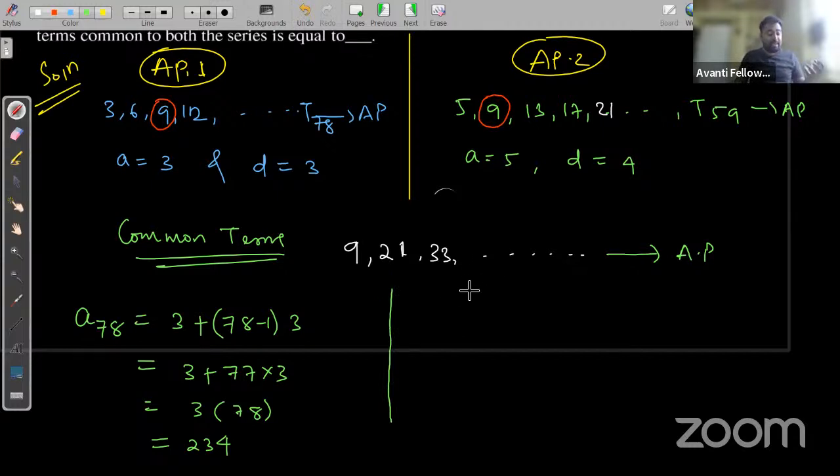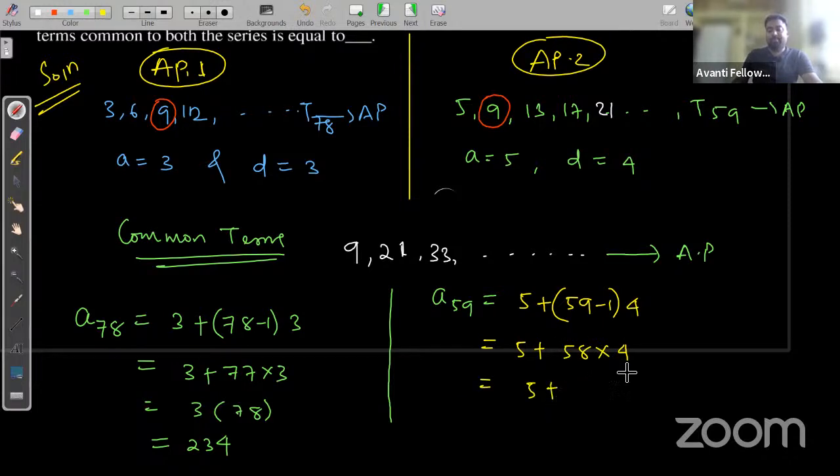Now for the second series, try to find A59. So what is A59 you are getting here? The first term is 5 plus (59 minus 1) into d, where d is 4, right? So 5 plus 58 into 4. 4 times 58 is 232, plus 5 is 237. So A59 is 237, and A78 is 234.